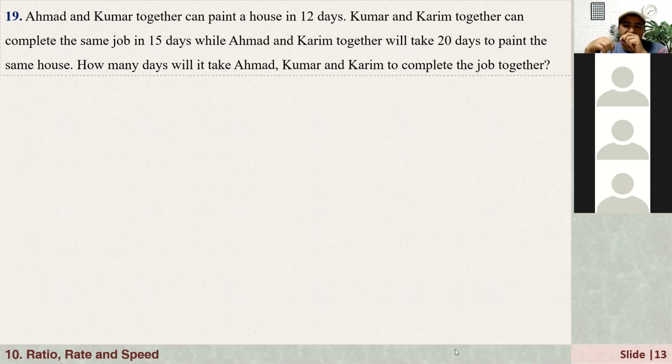Okay, let's see, Arad. Arad, you have 18 seconds. Teacher, I found the equation, but I don't know how to solve it. What is the equation? 1 over x plus 1 over y is equal to 1 over 12. 1 over y plus 1 over z is equal to 1 over 15. 1 over x plus 1 over z is equal to 1 over 20. Then I'm trying to find z here, then substitute it in 1 over x plus 1 over y.